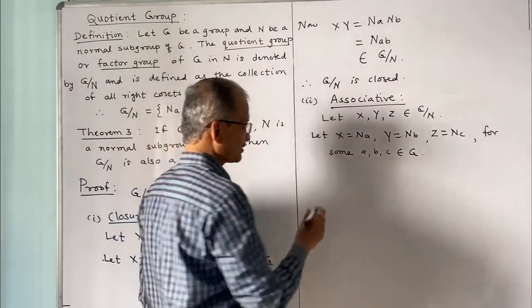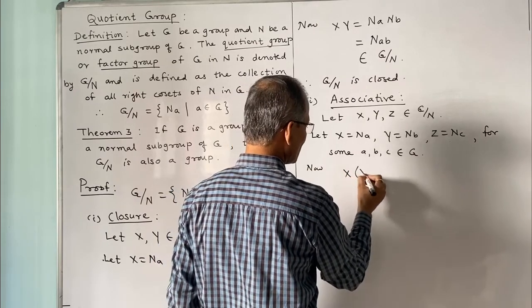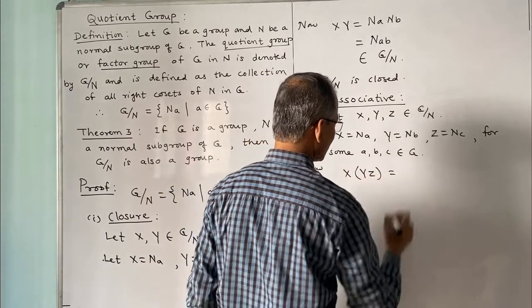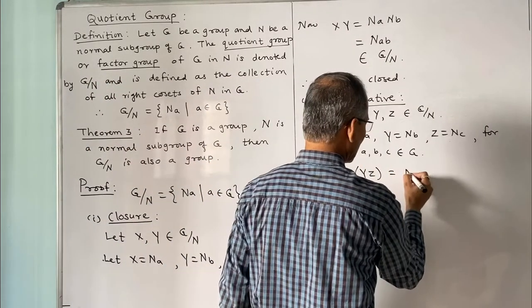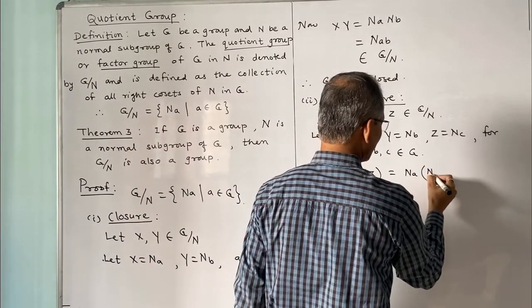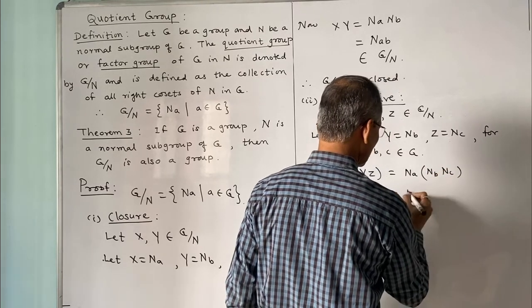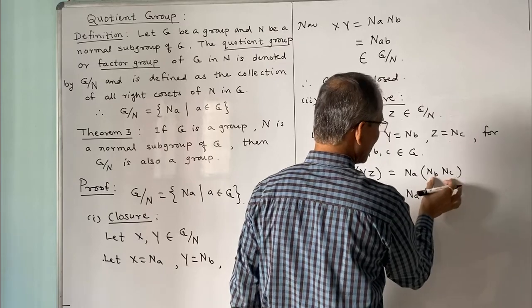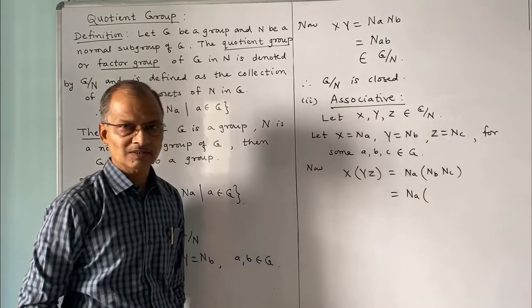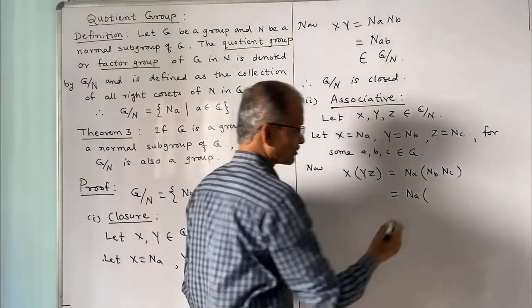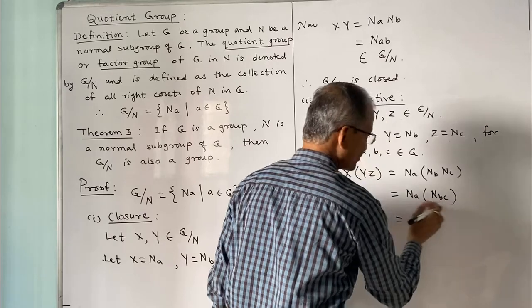For that purpose, we consider x into y into z is equal to, x is Na, y is Nb, z is Nc, and this is equal to Na. Now as like this, Nb into Nc, product of two right cosets, is again a right coset. So therefore we write this as Nbc. And again these are two right cosets.